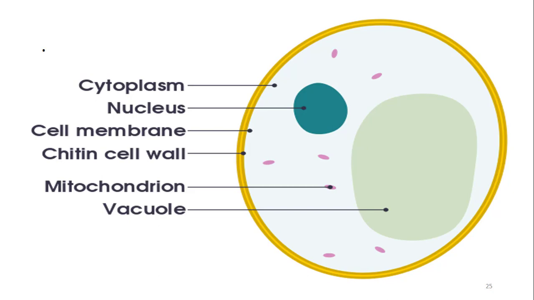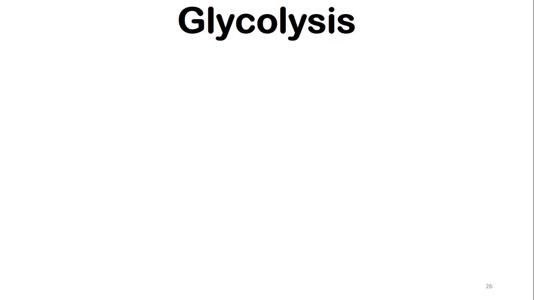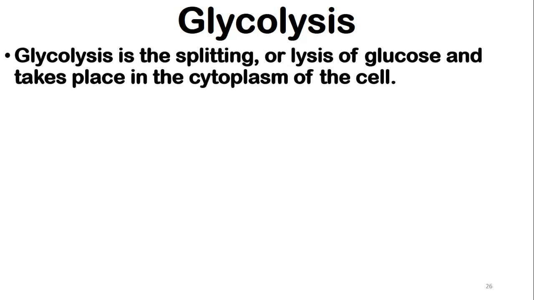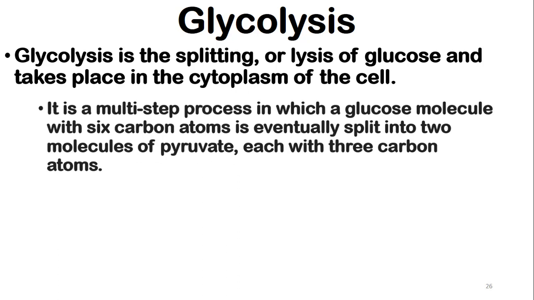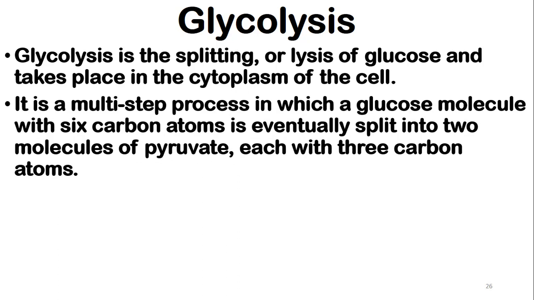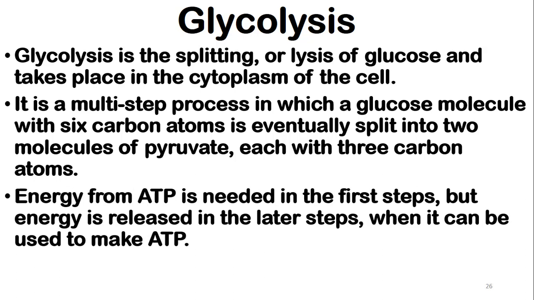Now let's begin with a new lesson. Glycolysis. Glycolysis is the splitting or lysis of glucose and takes place in the cytoplasm of the cell, as we discussed. It is a multi-step process in which a glucose molecule with 6 carbon atoms is eventually split into 2 molecules of pyruvate, each with 3 carbon atoms.